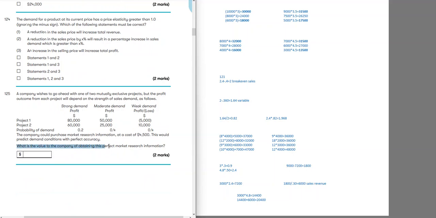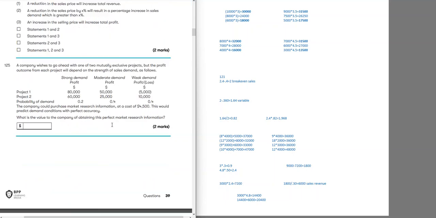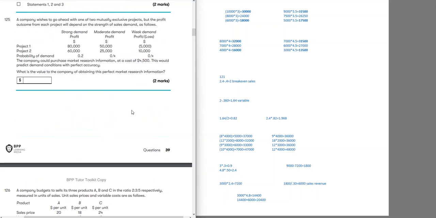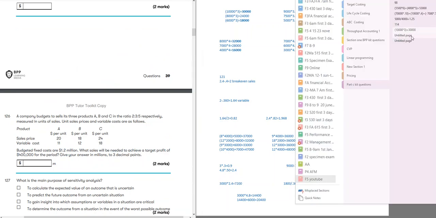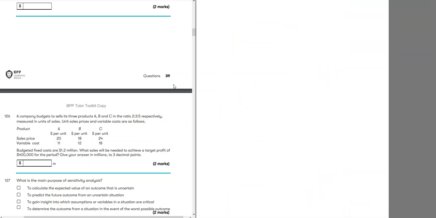Okay, what is the value to the company for obtaining this perfect information? I believe this is a similar question, you could do it. What is the budgeted cost? What sales will be needed to achieve a target profit of 40,000? So this is multiple product break-even point. Not difficult, but still let's look at it.